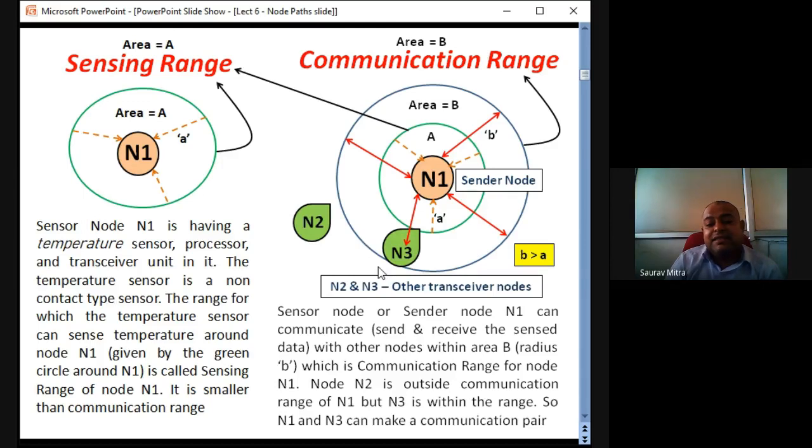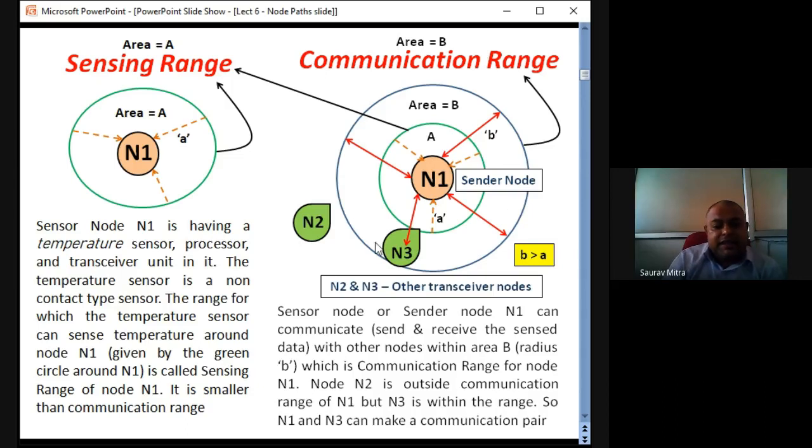So N1 can sense and send data or receive data with other nodes within the area B with radius of small b. So small b radius or capital B area is called the communication range for node N1, and generally we find that small b is greater than small a. That means generally we see that communication range is kept greater than sensing range. So we sense from a very small area, but that data we can transmit for a longer distance.